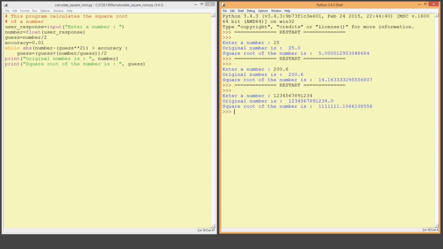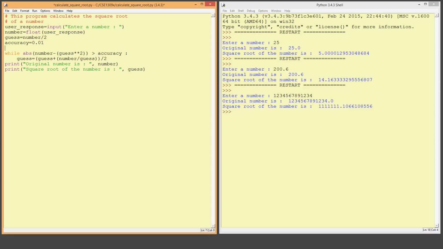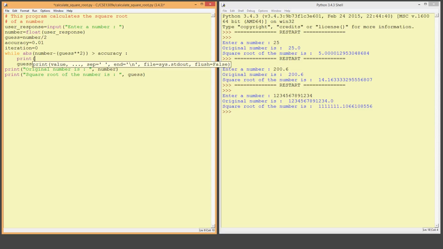What if I want to know how many times the program ran over the while loop? So what I have to do is to modify my program accordingly. To do so, all I have to do is add another variable called iteration, and I initialize it as 0, and every time that I go through the loop, I print which iteration it is and what is my current guess at that particular iteration. And of course, what I have to do next is also add 1 to the iteration.